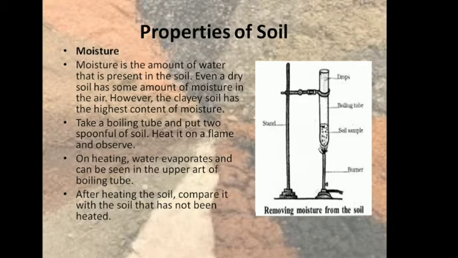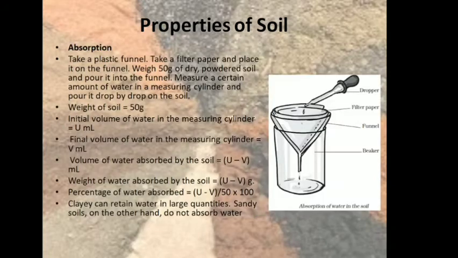Now if we want to find out the amount of water in the soil, we can measure the weight of the soil before and after heating. First we measure the weight of the soil before heating it, and then after heating it, when all the moisture has evaporated, we can again measure the weight of the soil and find out what is the moisture content of the soil. Here also we'll find that clay soil will have the highest moisture content, whereas sandy soil will have the least.